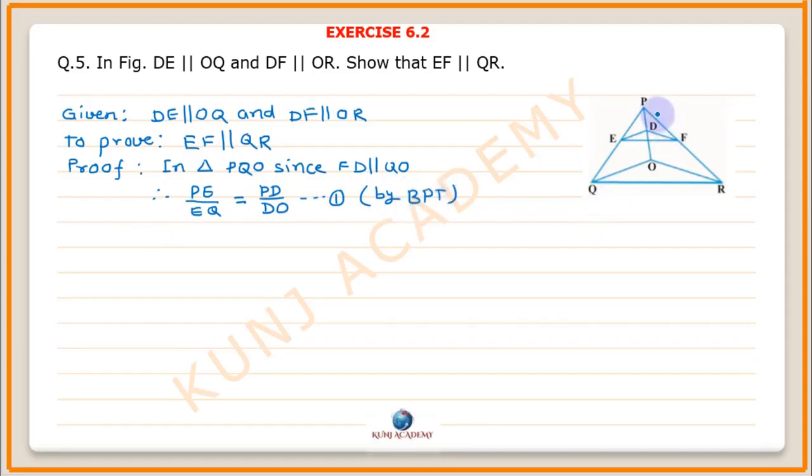Now, in triangle PRO, since DF is parallel to OR, therefore PF upon FR is equal to PD upon DO by BPT.